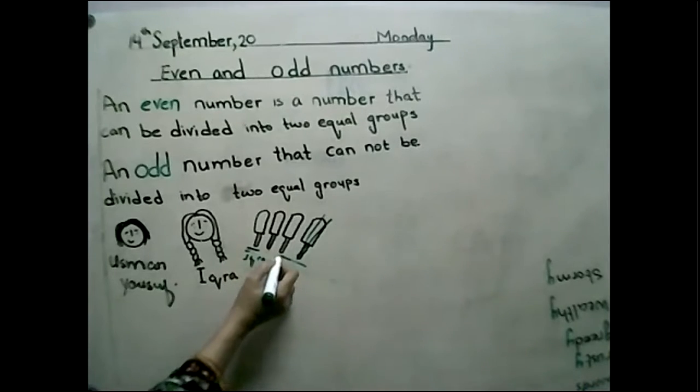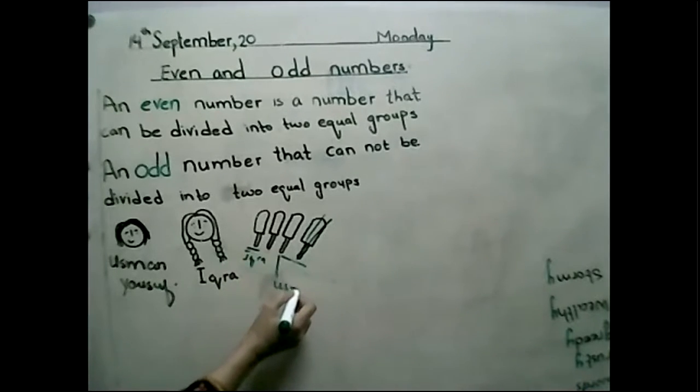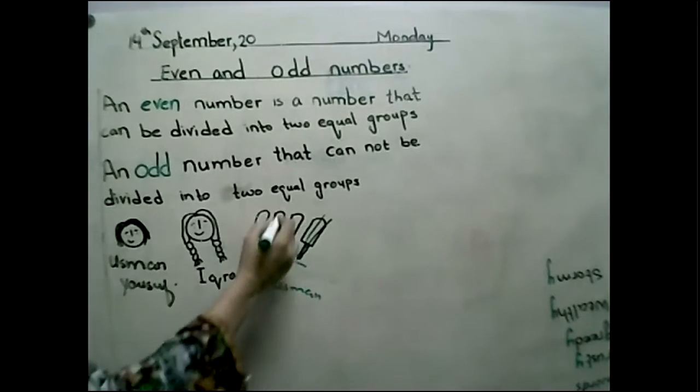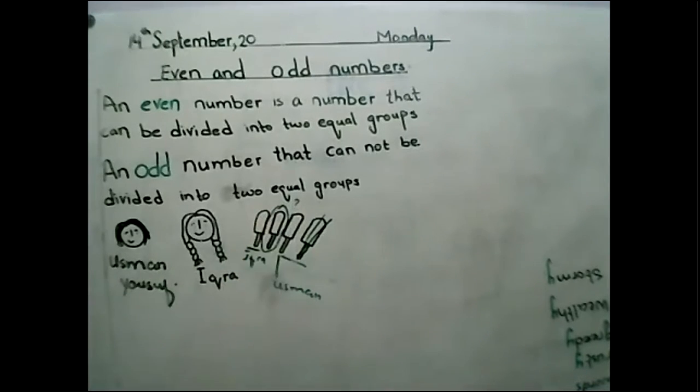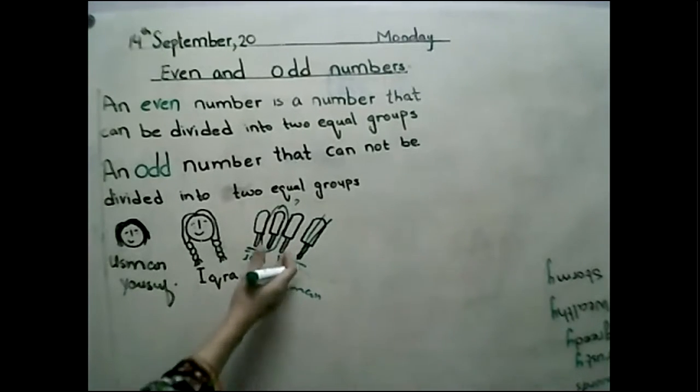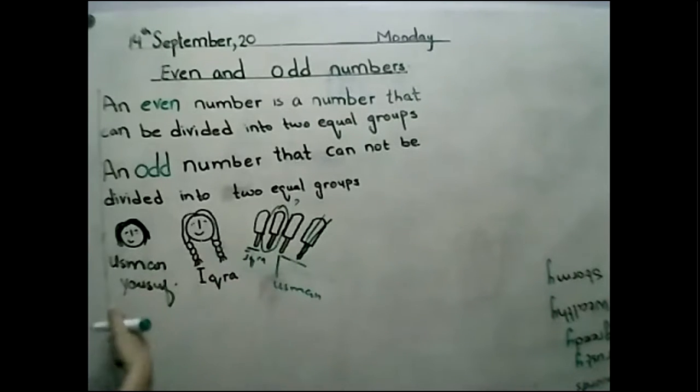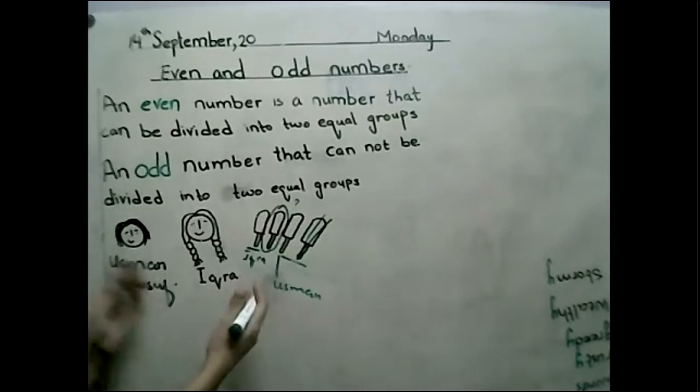And this with Usman, right? So 1 is left. Who should I share with? This is a problem. So these 3 cannot be shared evenly with both of them.